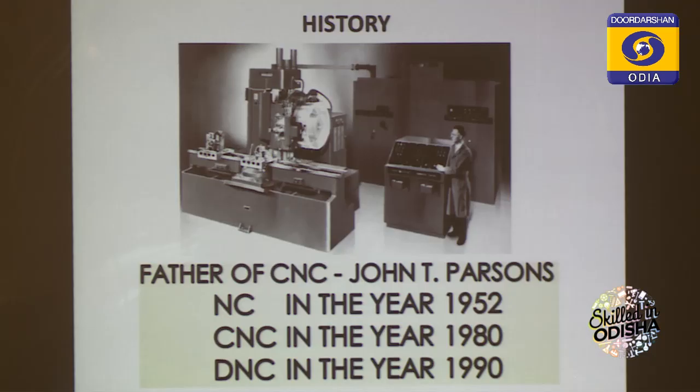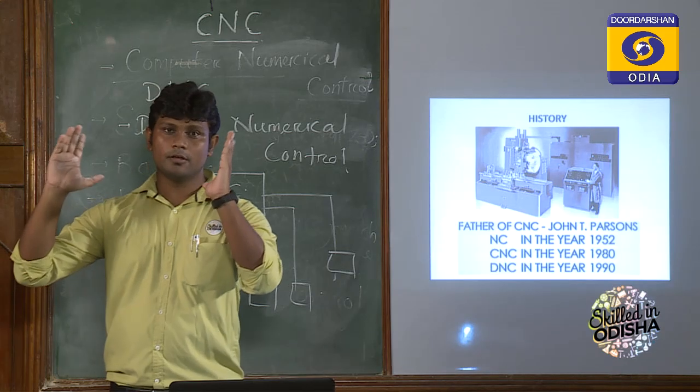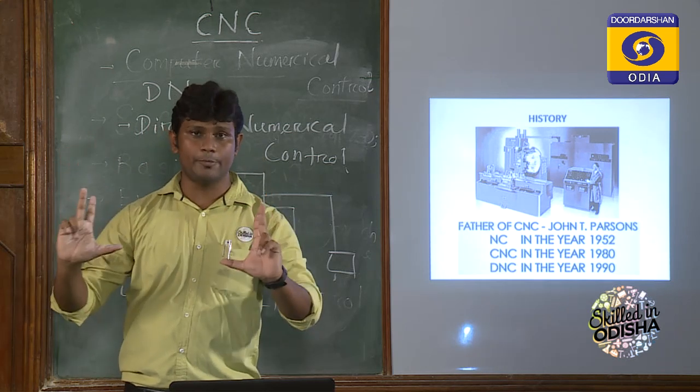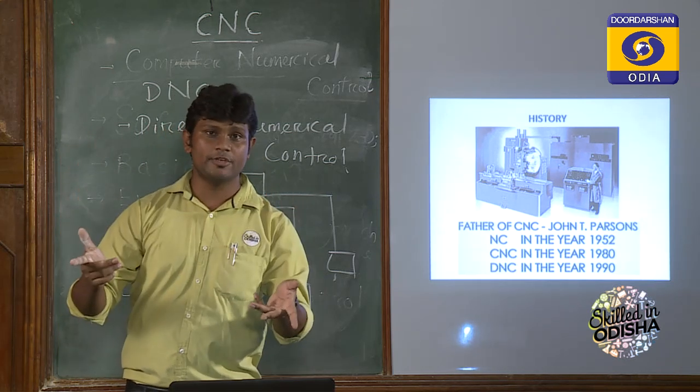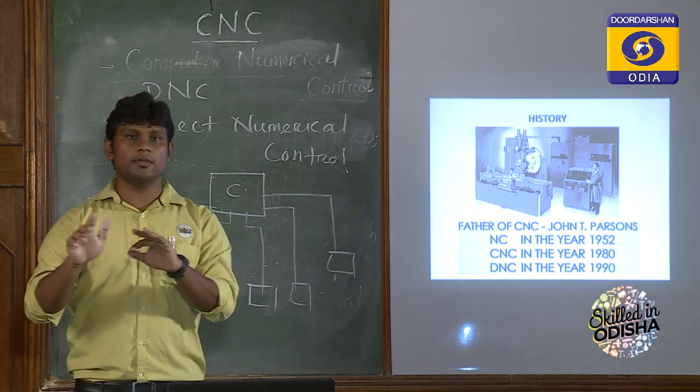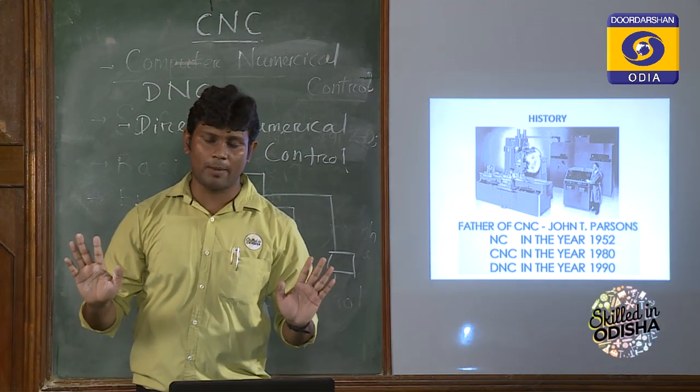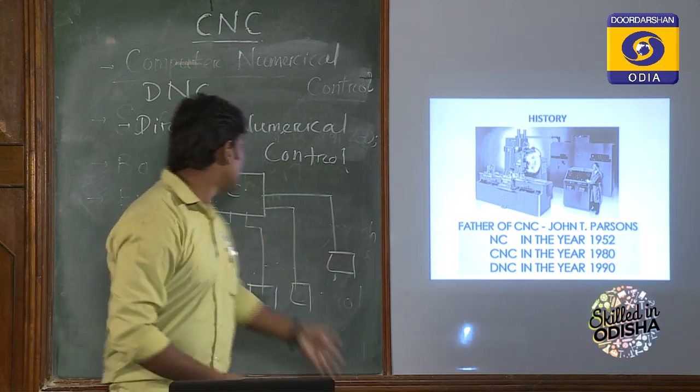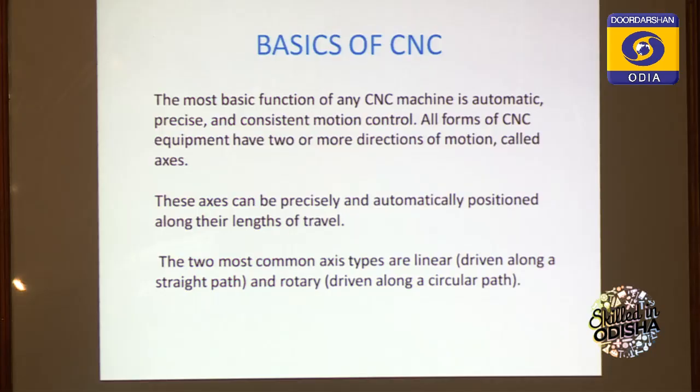Now, what are we using nowadays? A CNC that is controlled by a mini computer or your personal computer having some memory storage, and we are using keyboards. We can execute some programming by alphanumerical codes that I have already shown. As I have already told you, the basic function of any CNC machine is automatic.